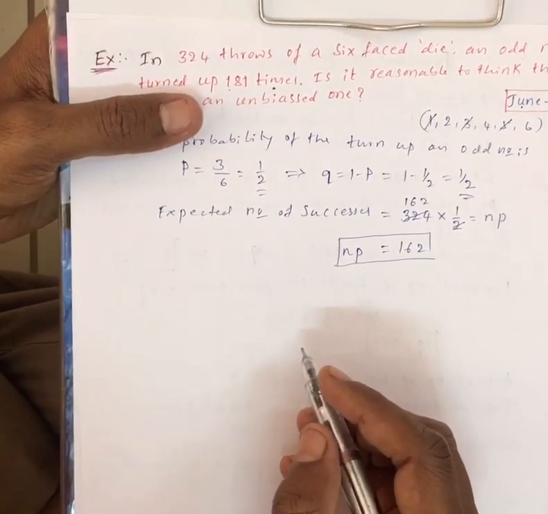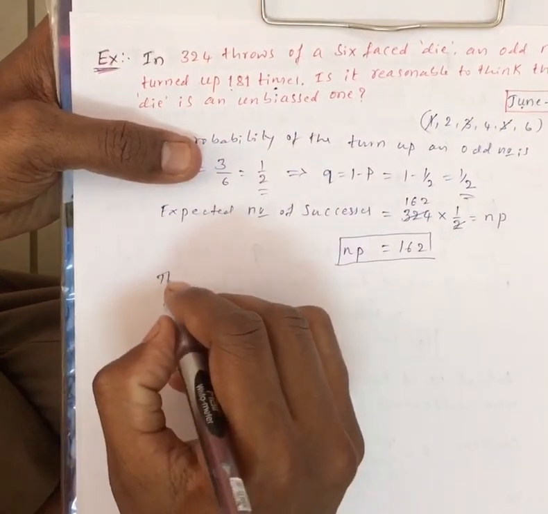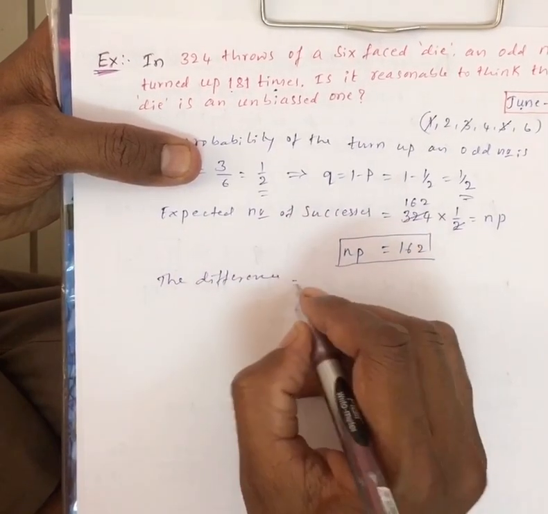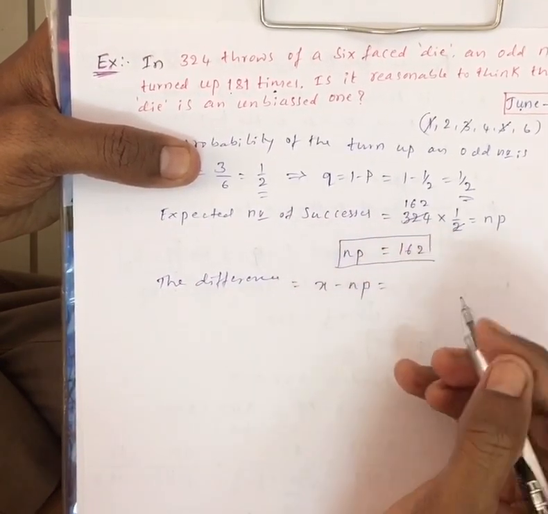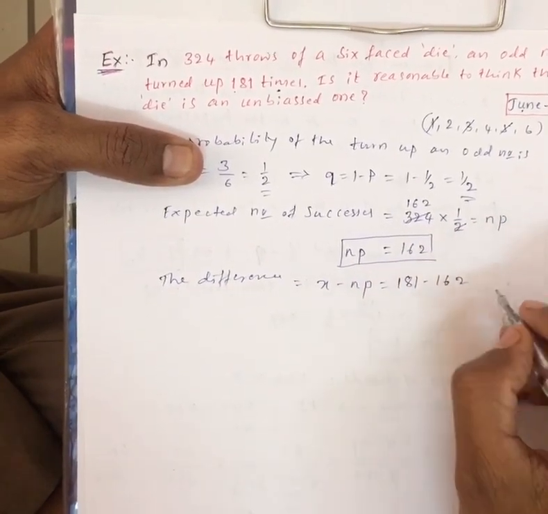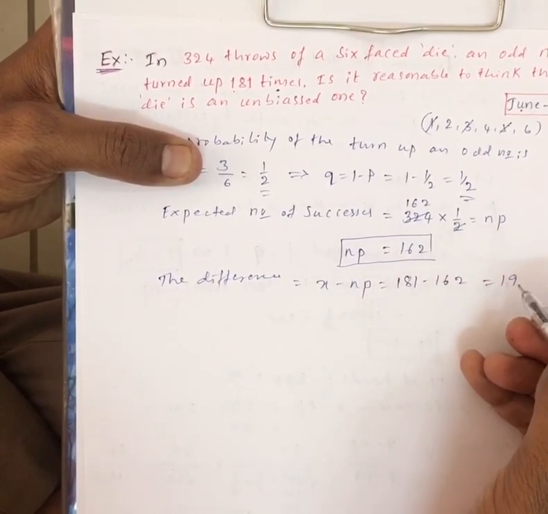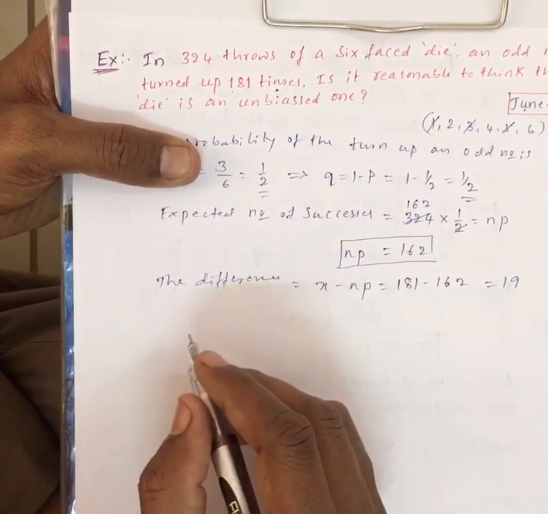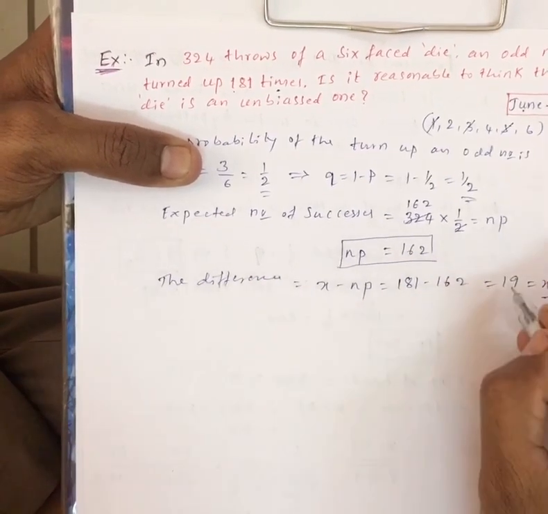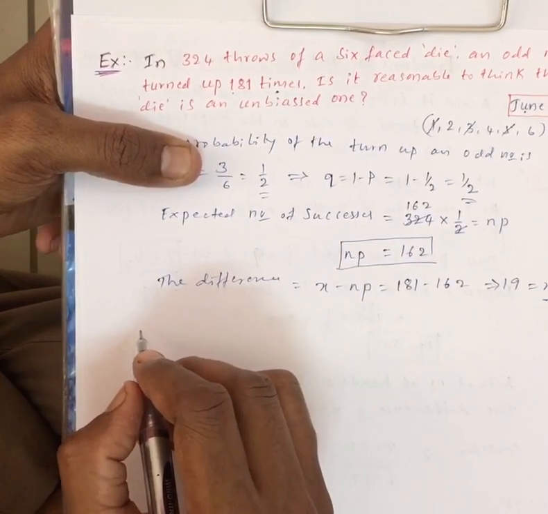Now observe that the number of odd turned up, given, is 181. Now find the difference, which is x minus NP. Here x is 181, so 181 minus 162 is 19. So the difference, x minus NP, is 19.